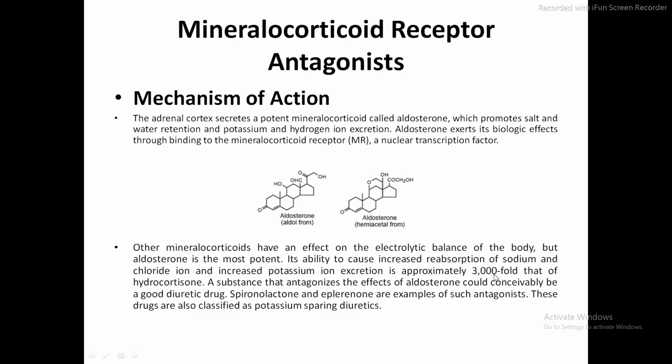Okay, so the next class of our diuretics is the mineralocorticoid receptor antagonist, and this antagonist we call in short form MR. Regarding the mechanism of action, our adrenal cortex secretes a potent mineralocorticoid called aldosterone, and this aldosterone retains salt, that is the sodium and chloride, along with the water, and it increases the excretion of the potassium and hydrogen ion.